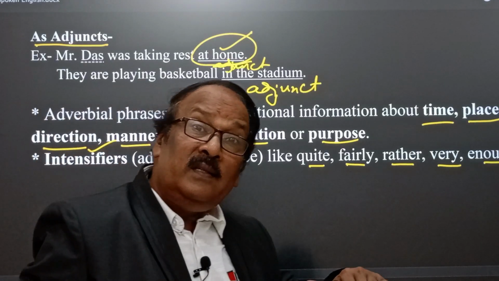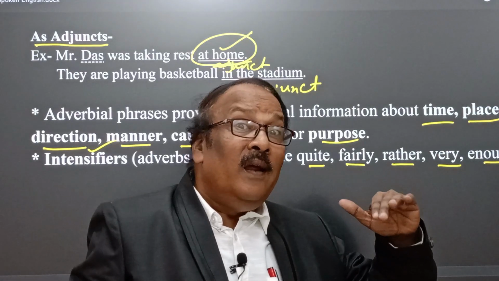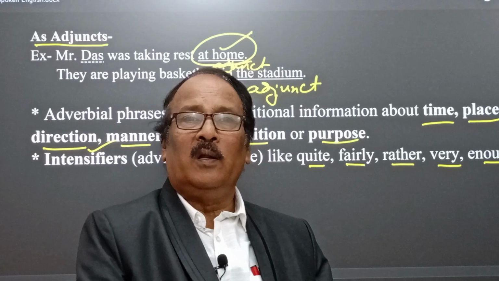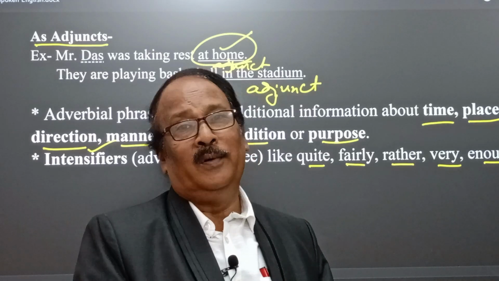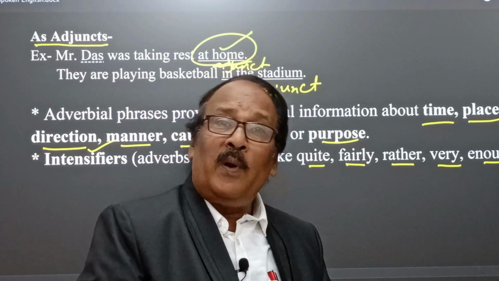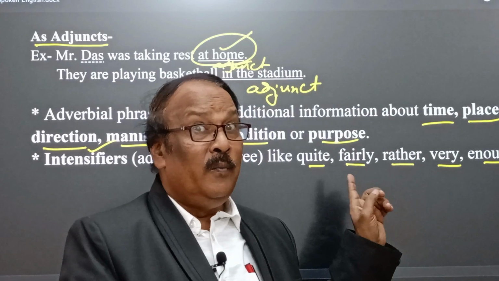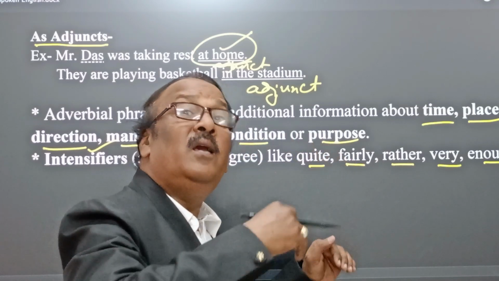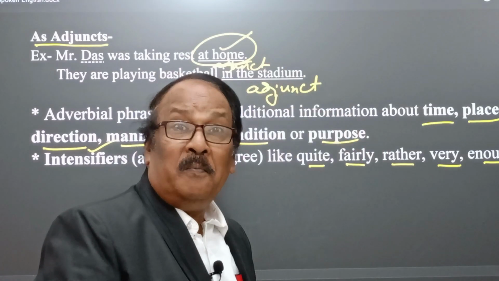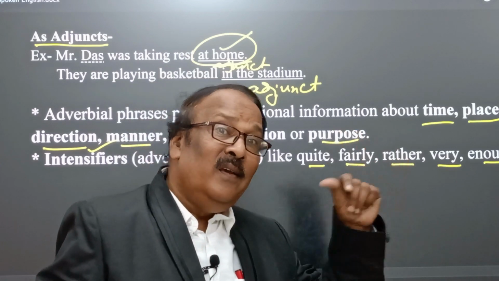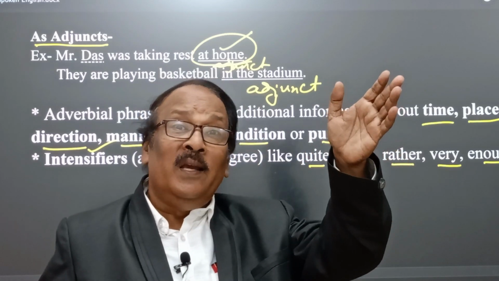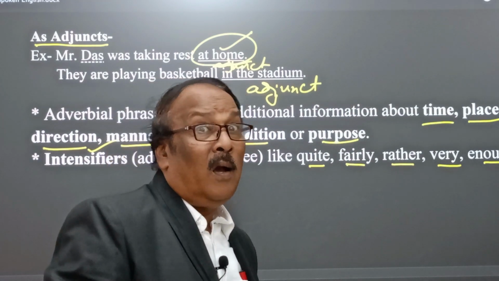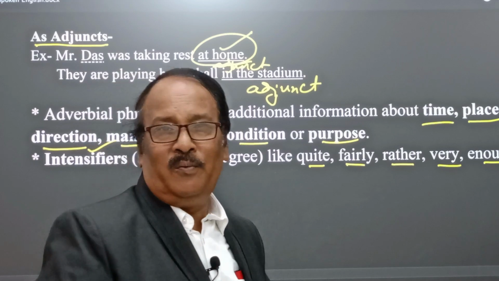It means these words express the degree, or heighten the quality of adverbs and adverbials, and therefore they play a very important role. These are adverbs and they also qualify adverbs very beautifully. Very is the intensifier, beautifully is also an adverb, and so very beautifully.